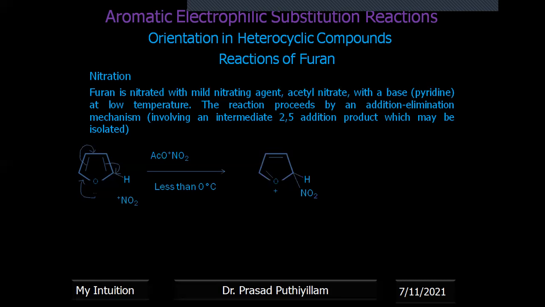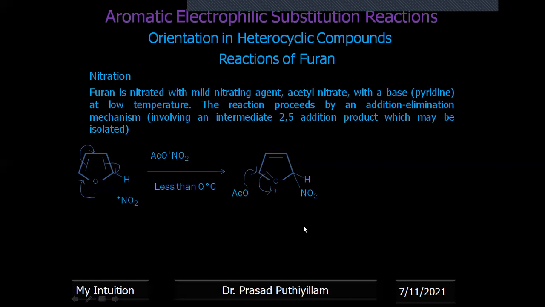The oxygen gets a positive charge. When this is formed, in the meantime, we'll be having the acetate anion, AcO minus. AcO minus will attack that position, because in the resonating structure it goes back, and here this position becomes partially positively charged.